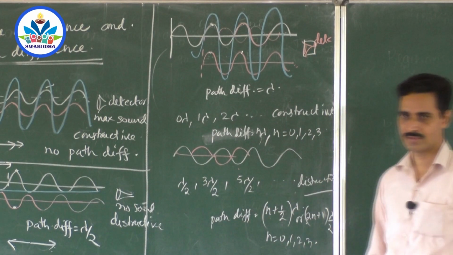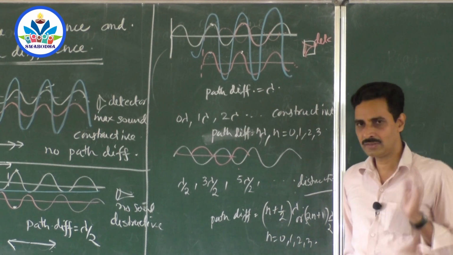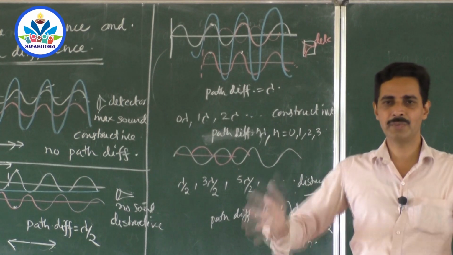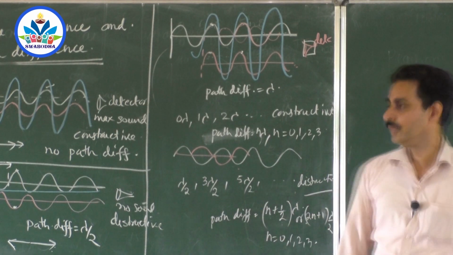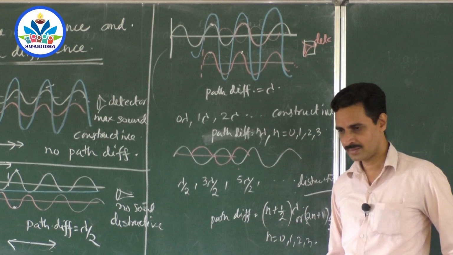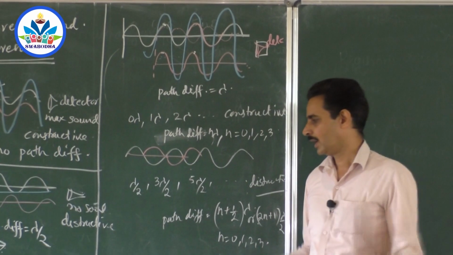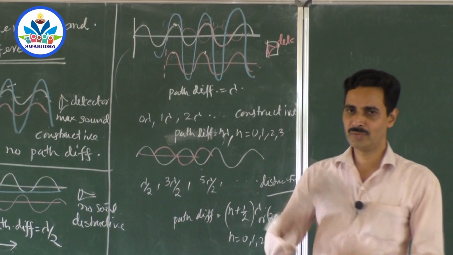This is destructive. So in 1 hour here today, this much is enough. What is phase? What is path difference? Which path difference creates constructive interference? Which path difference creates destructive interference? Which creates maximum wave? Which creates zero wave? And with this in mind, we will move on to the next class.